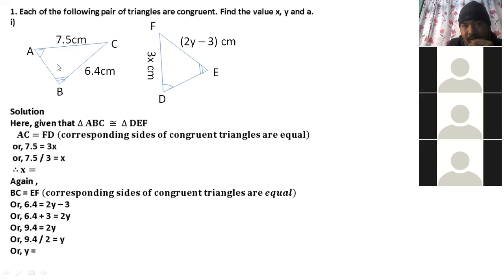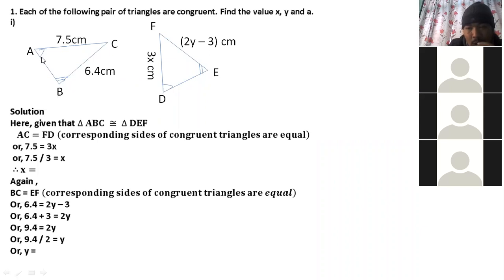To find the corresponding side, as I told you in the previous class, we have to look at the equal angle. What is the equal angle of A in the next triangle? D. You are absolutely right. Angle A and angle D are equal, right? Similarly, angle B and angle E are equal.